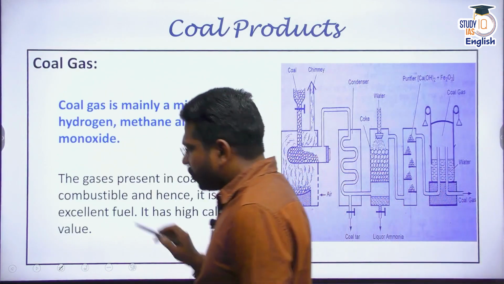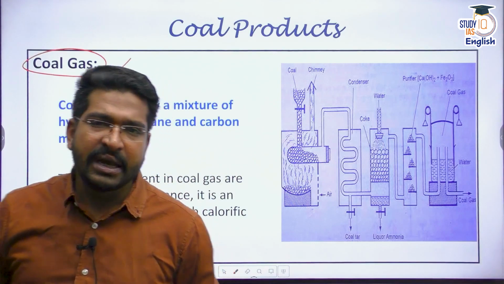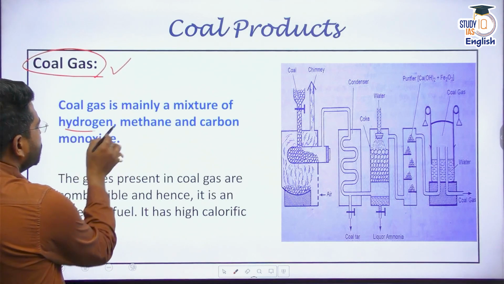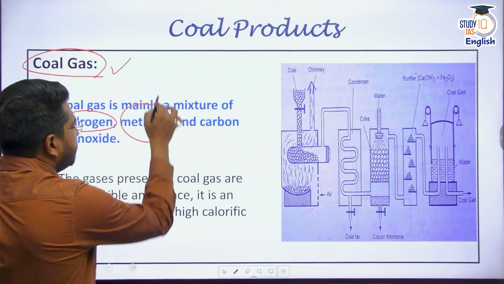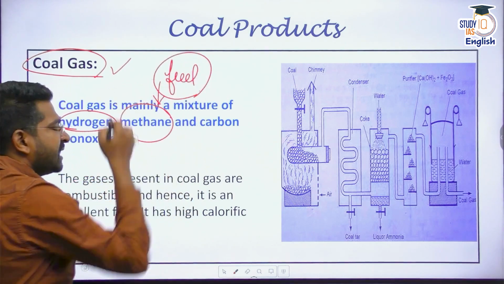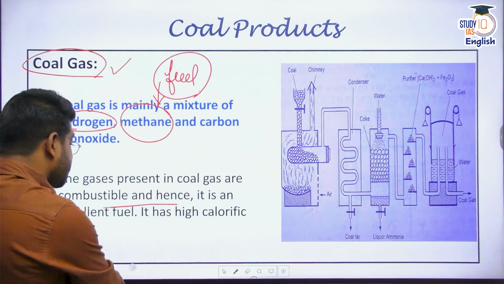Now, apart from this, we can also get coal gas. These days, coal gasification plants are also found where you can get this coal gas. Now, coal gas is mainly a mixture of hydrogen and predominantly methane, because this is a very important fuel for us. Whenever I say methane, natural gas has a large amount of methane. So from coal, we can get this methane, which is a very excellent fuel.